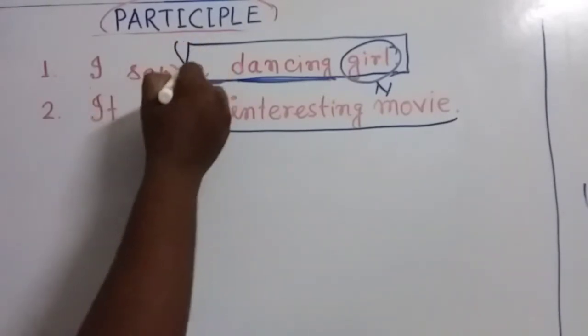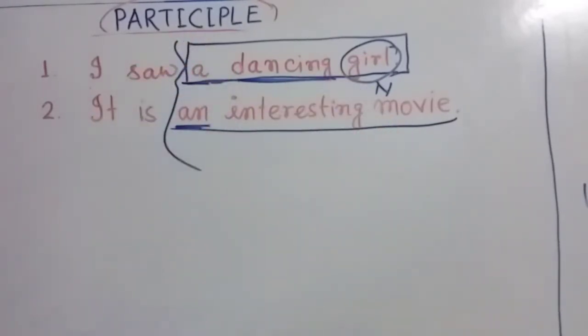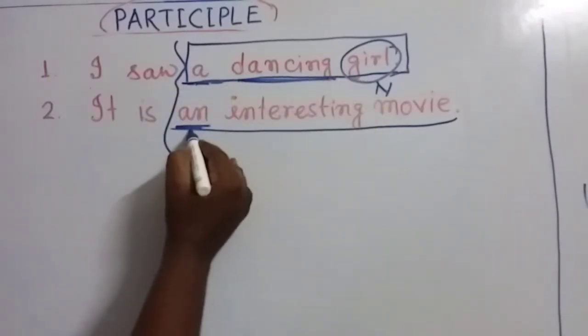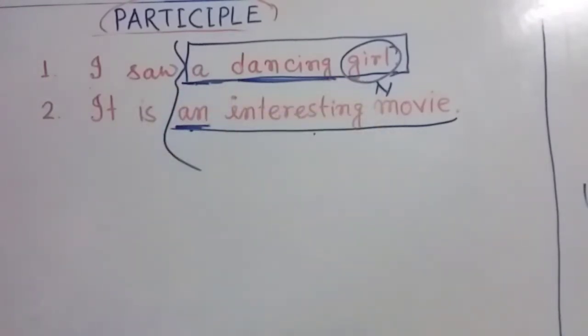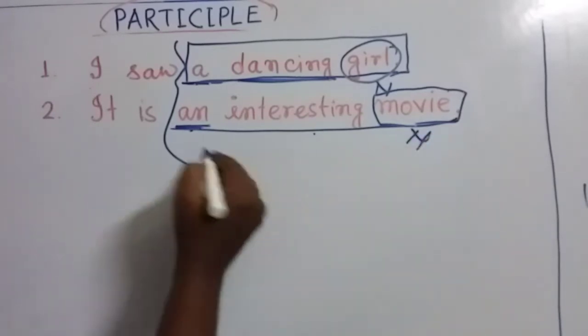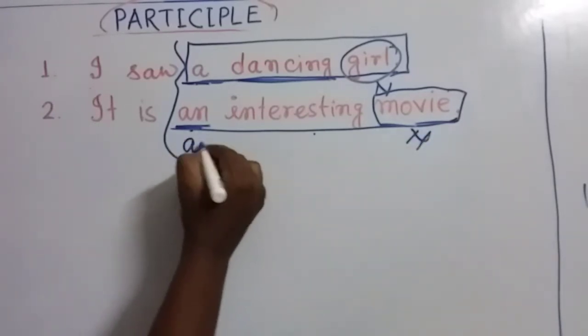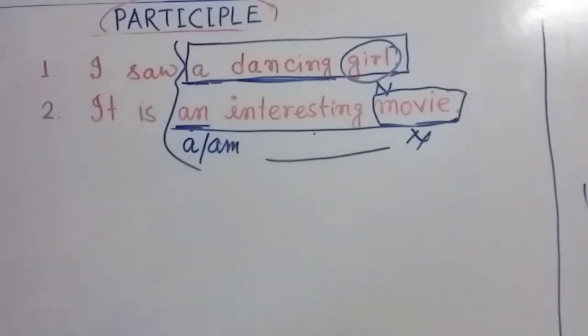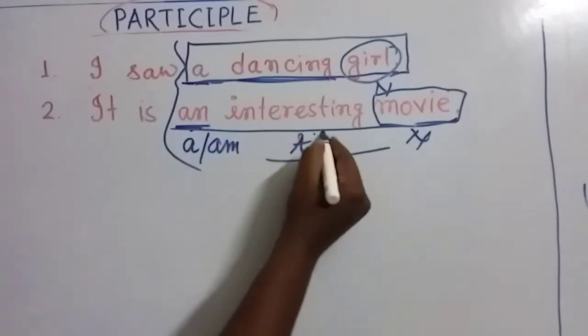Look at these two sentences, the structures are almost same. Here it is a dancing girl, here it is an interesting movie. At last there is noun and at the beginning there is a or an, and in the mid position we are using an adjective.